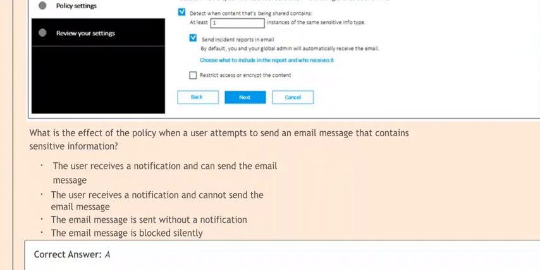Option A. The user receives a notification and can send the email message. Option B. The user receives a notification and cannot send the email message. Option C. The email message is sent without a notification. Option D. The email message is blocked silently. Correct answer is option A.